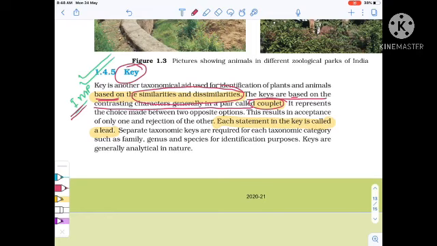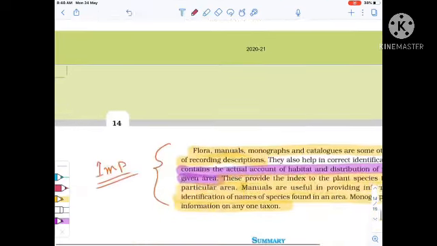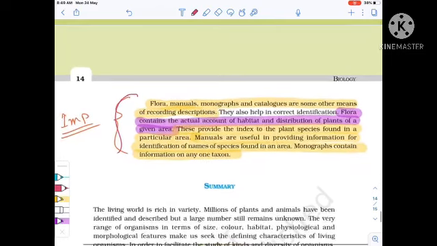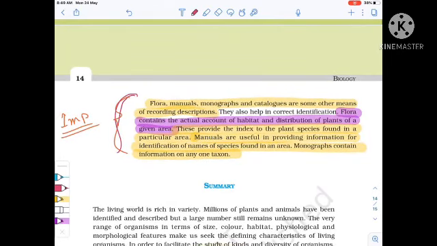Each statement in the key is called a lead. The contrasting characters are called a couplet, and each statement is called a lead. Remember, key is important. Now this whole paragraph is important, in a very concise form, but remember the whole paragraph, right?